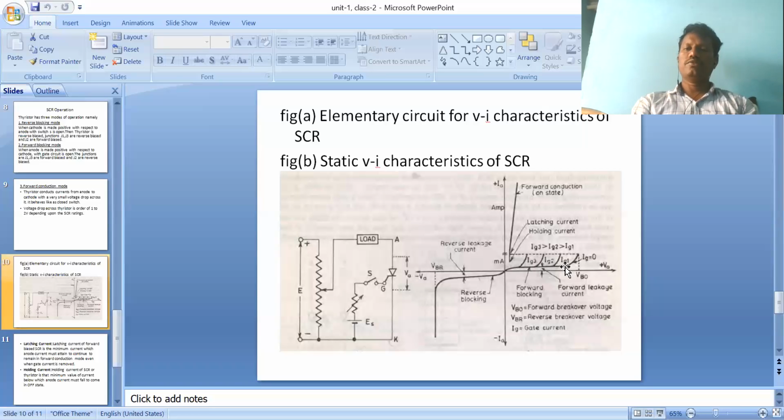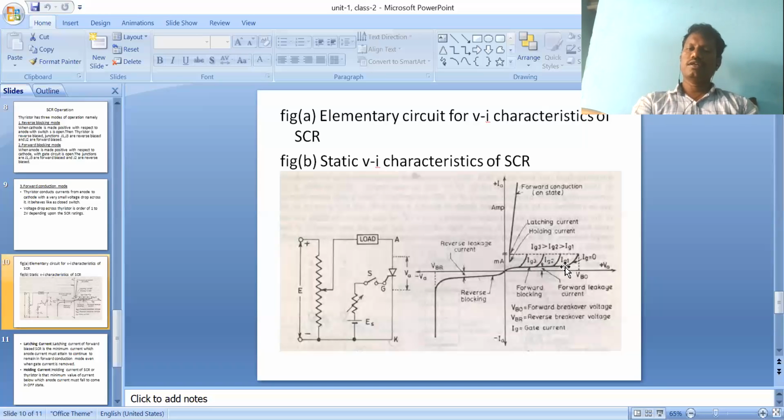Forward conduction mode means junction J2, which was previously reverse biased, should be broken. So what we do is apply a separate gate signal. During this mode, the gate signal is given to the SCR, so the junction J2 depletion layer breaks directly. It changes from off state to on state.